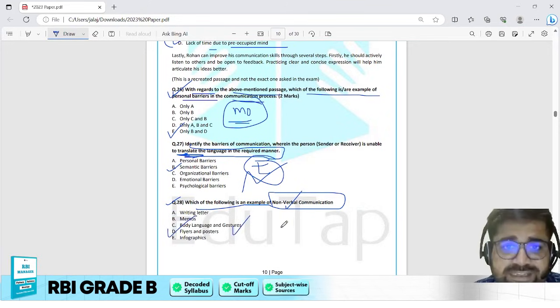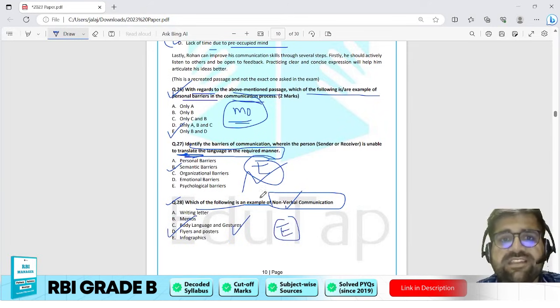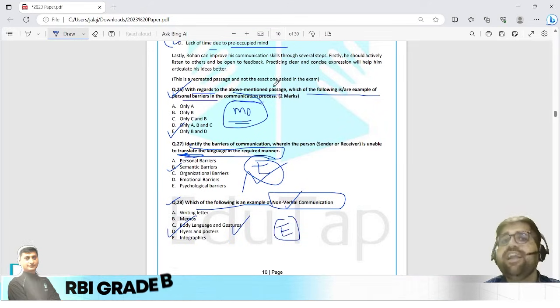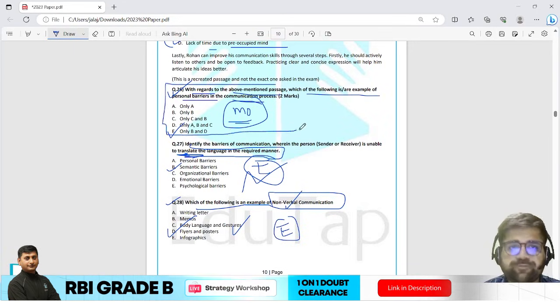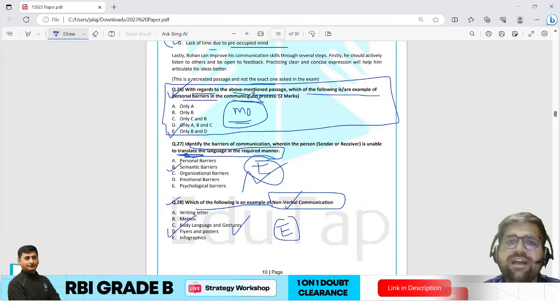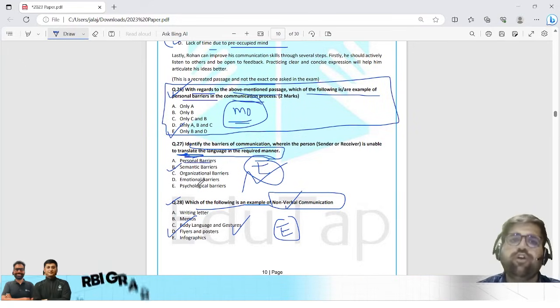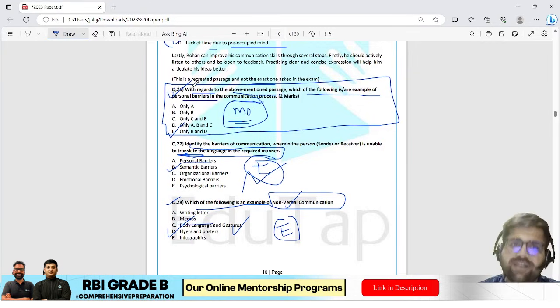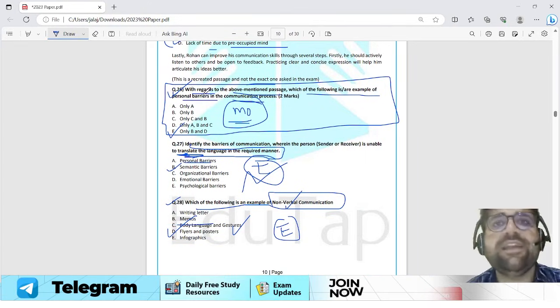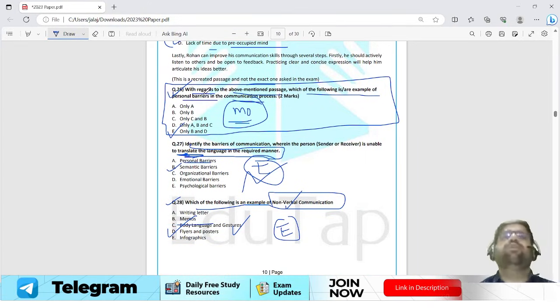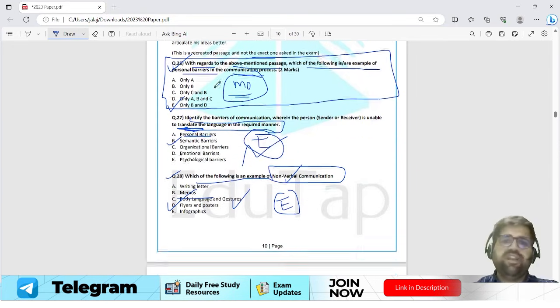So if you see, this question is also easy. All these three questions have been asked from your communication chapter except question number 26. All the other questions asked from communication are easy, and you could have solved these two questions and invested certain time in question 26. No question up to question 28 is undoable. All the questions are doable according to me. I hope you agree with me.